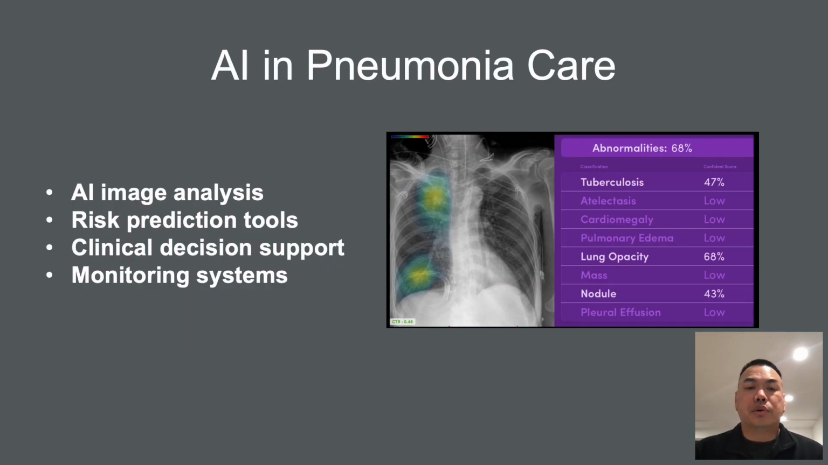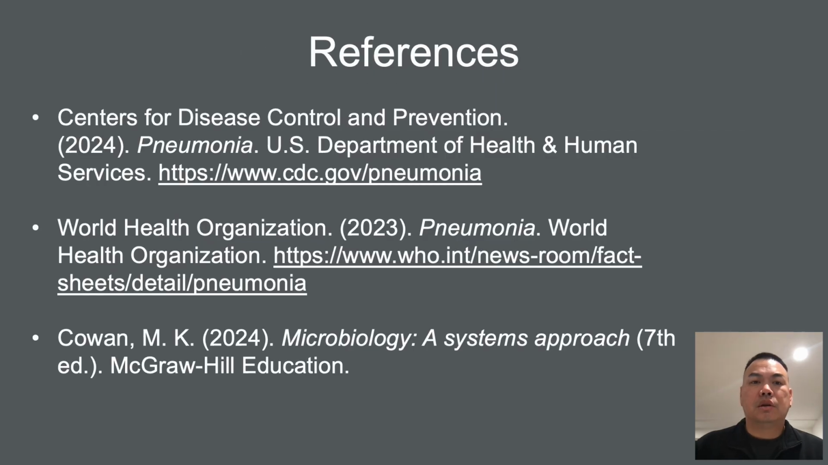Artificial intelligence in pneumonia care. AI imaging analysis detects pneumonia patterns on chest x-rays and CT scans faster and sometimes earlier than a manual review. There are risk prediction tools that help identify patients at risk for severe disease or ICU admission. Clinical decision-making support helps guide antibiotic selection and treatment timing, and monitoring systems track patient vital signs to detect deterioration early. These are my references.